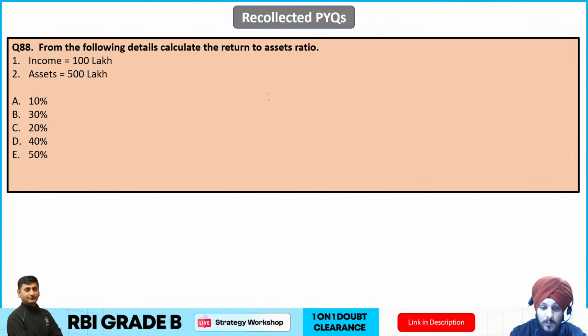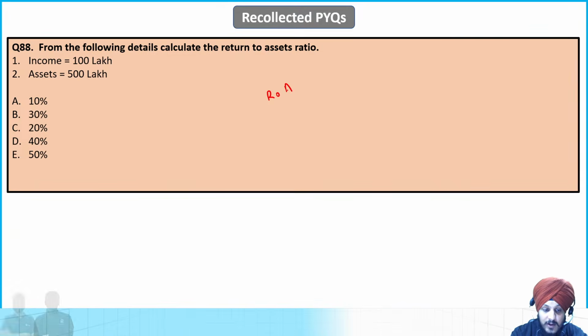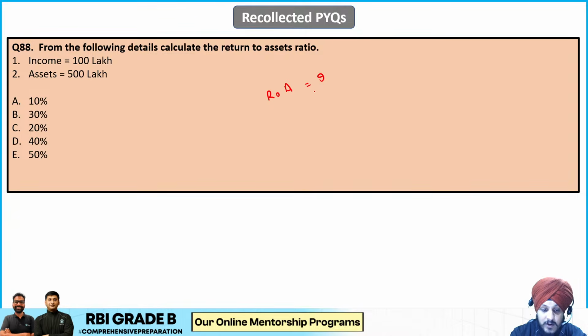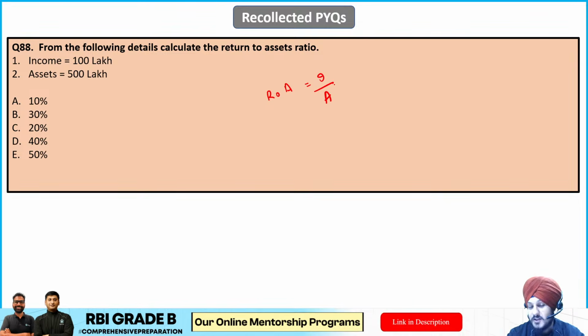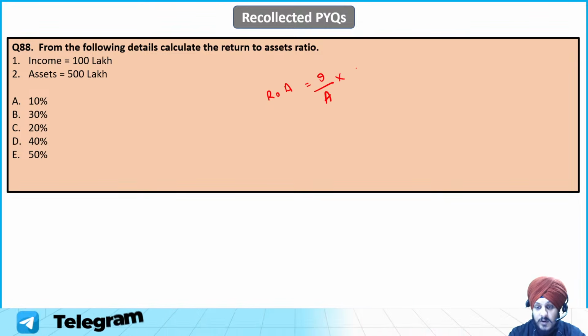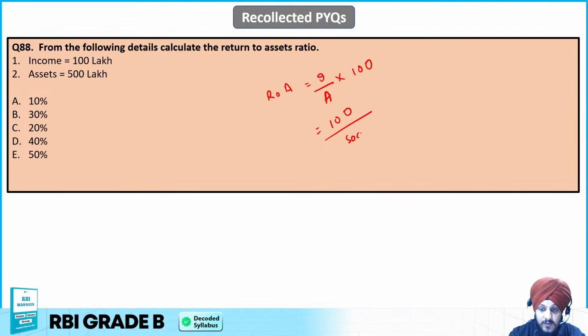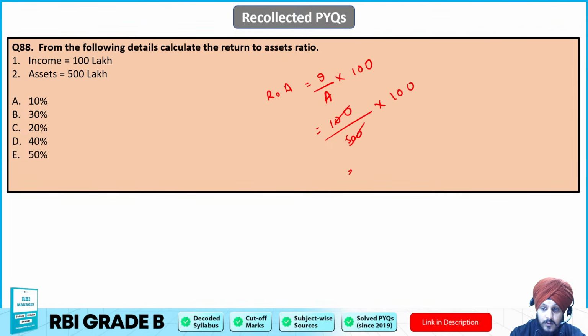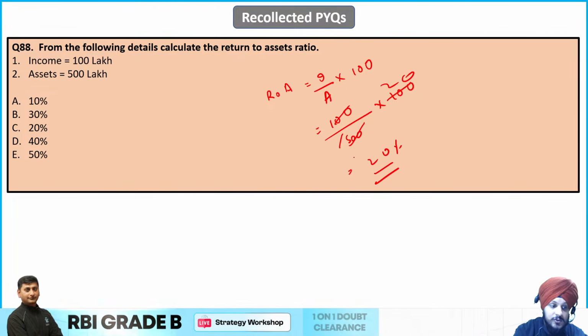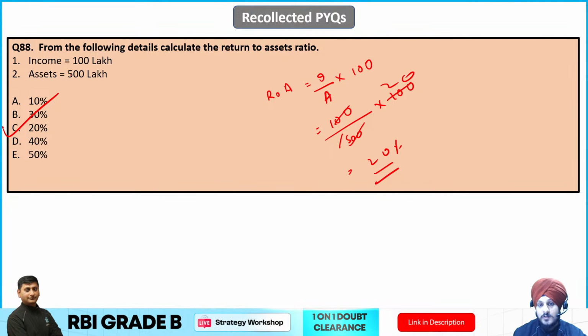We know that if we talk about return on asset ratio, it is going to be income divided by asset, right? It is a ratio of income to asset into 100, you can say, परसेंटेज में कैलकुलेट कर सकते हैं. तो इनकम क्या है आपकी 100 लाख है, asset is 500 lakhs into 100 you can do, right, which is going to be what, 5 2s are 10, it is going to be 20%, right? So C is going to be the correct answer to this question. Simple as that.